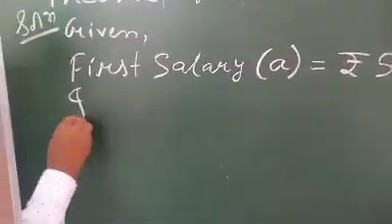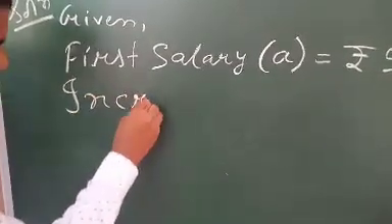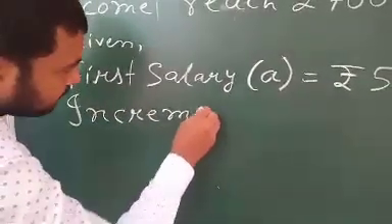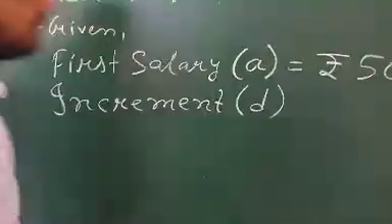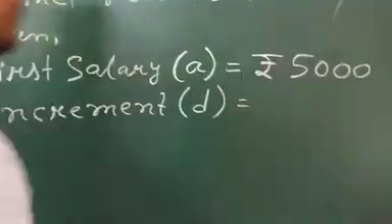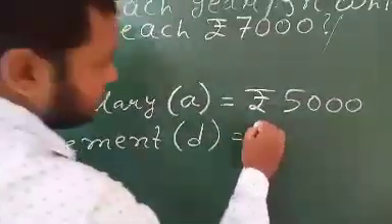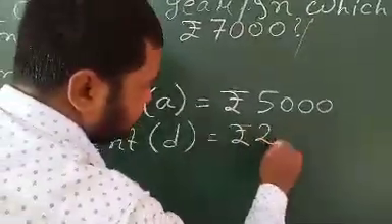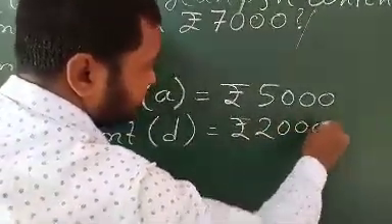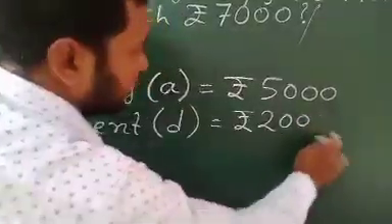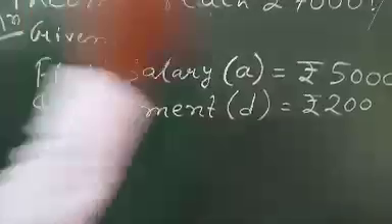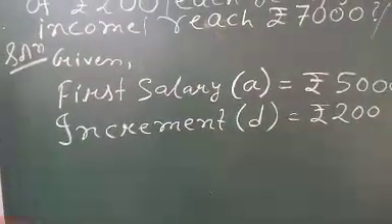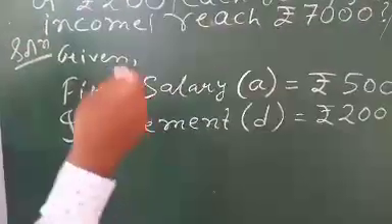So the increment we will consider D. It is rupees 200. Now, in which year did his income reach rupees 7,000?